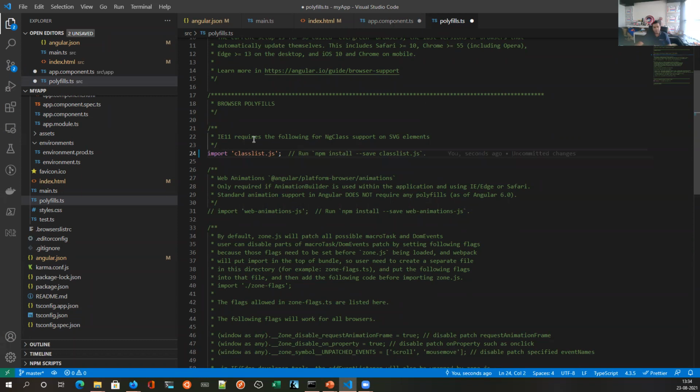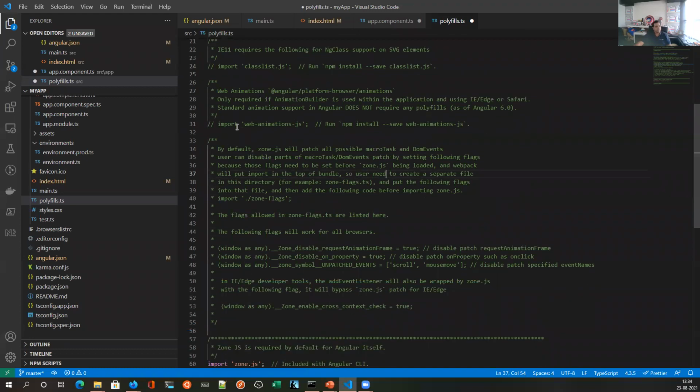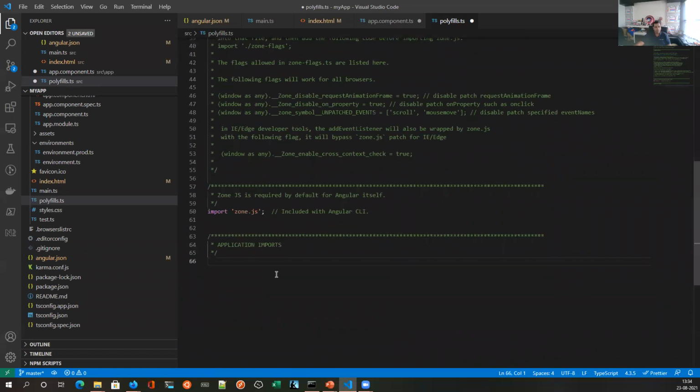If you don't have to support IE11, just comment it again. All things are written here, and as and when you require, you can add more imports according to your backward compatibility requirements.